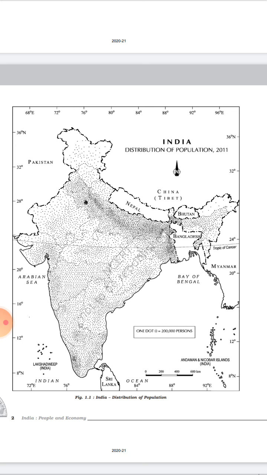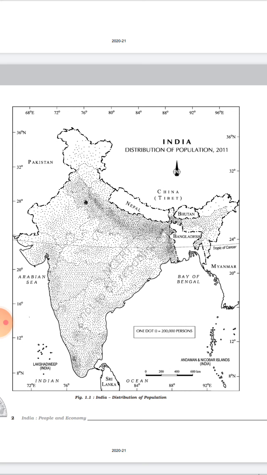Then comes the Gangetic Plains, from Punjab, Haryana to Uttar Pradesh, Bihar and West Bengal. There are a large number of factors, that is, availability of good water, and historical factors also. They have very religious cities, that is Banaras, Haridwar and Ujjain, so people tend to live there. And the NCR region, because of urbanization and industrialization, has so many industries and people migrate there also. I told you about the pull factor of migration. So these are some reasons for this Gangetic Plain area.